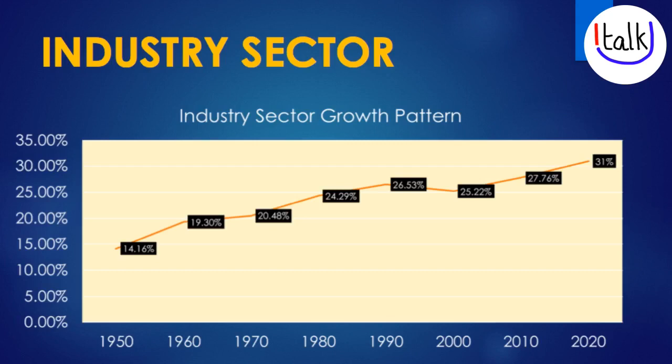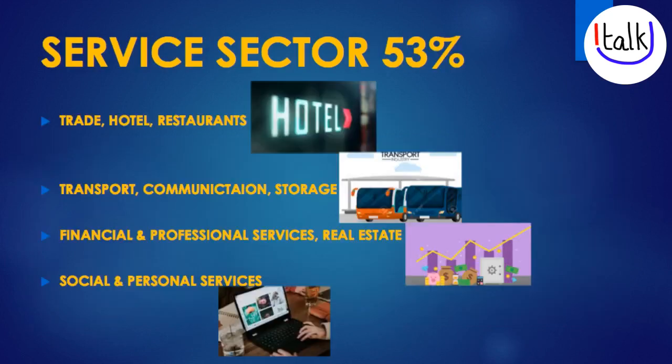Let's check out the biggest contributor, service sector. Under service sector, we have trade, hotel, restaurants, transport, communication, storage, financial and professional services, including real estates, and social and personal services, out of which hotels, restaurants count to 24 lakh 88,800 crores, which is nothing but 12% of the total GDP.